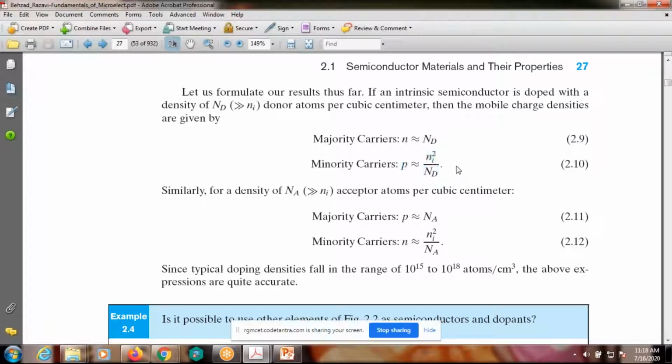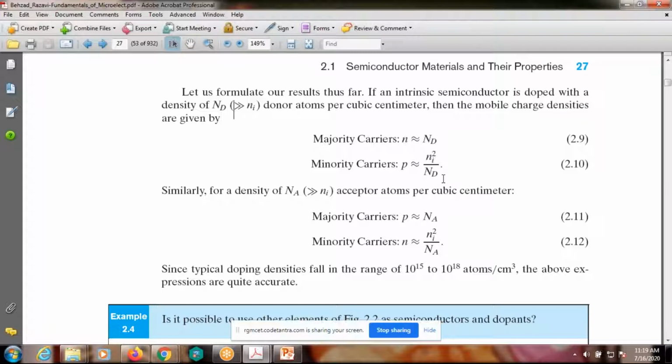But in our problem, second case and third case, observe the Ni. The Ni value is greater than the Nd value, right? Not less than, right? Now here, Ni is greater than Nd in the second and third case. So what happens is the majority carriers are holes, not electrons. Okay, because this does not happen in practical applications. Only from the problem point of view, I will discuss that one.